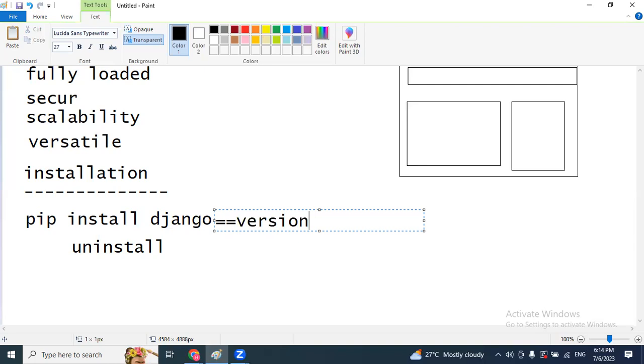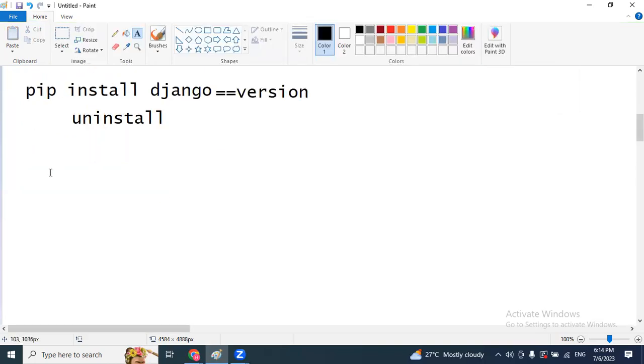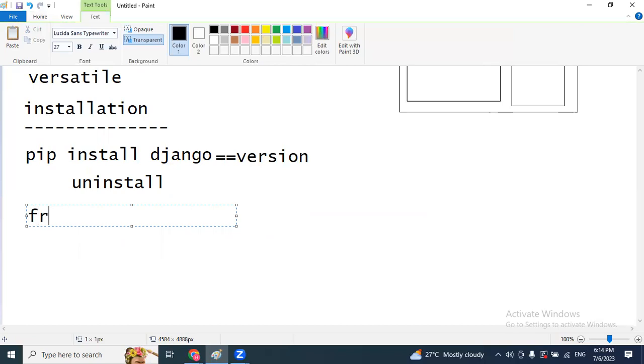Just now we discussed the overview part only. After that, I will execute each and every step and show you. And after the installation, another topic. We already have an idea about front end, and in the same way back end. So in full stack, front end and back end are the two parts. Front end is the user interface, the UI part, using HTML, CSS, Bootstrap and JavaScript.